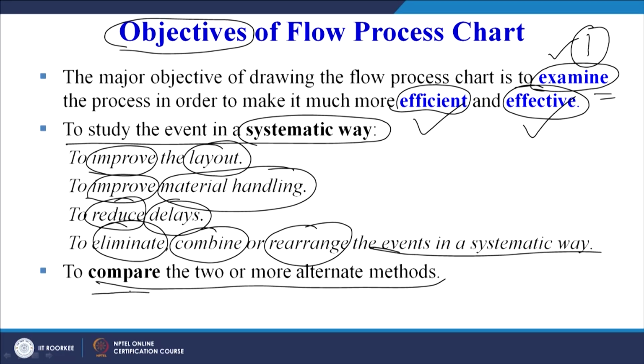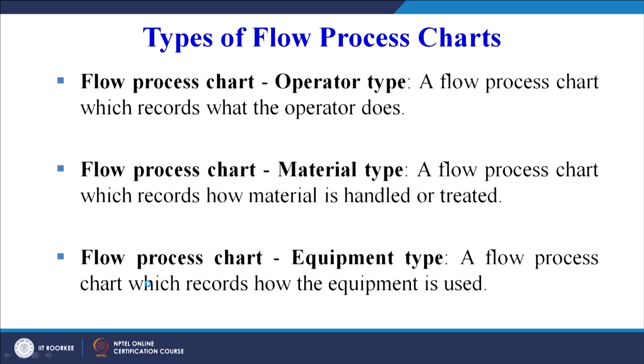The comparison is another objective of drawing the flow process chart. So, in a nutshell, we can say examining and comparing the two or three different methods of doing the same work are the main objectives of drawing the flow process charts. As for the types, as I have already told, there are three types.